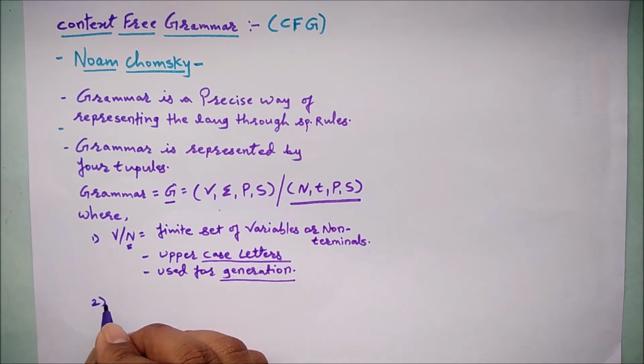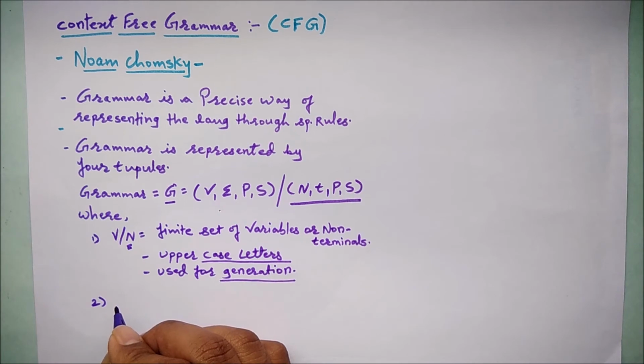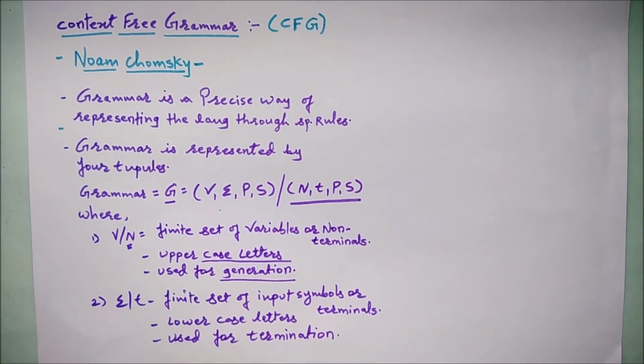Let's move on to another symbol, that is sigma. The second tuple is sigma or T. This T represents terminals. So this is a finite set of the input symbols or the terminals.